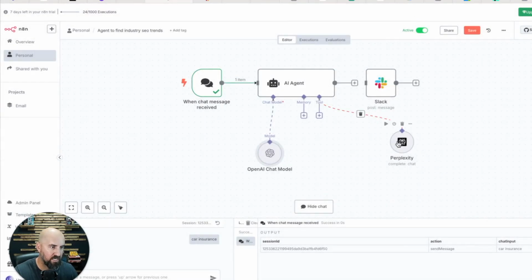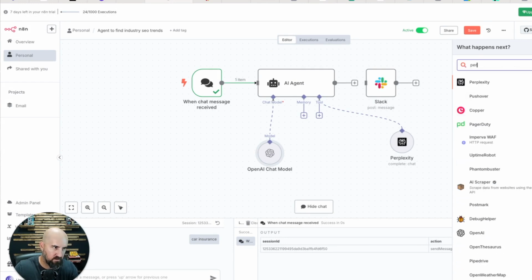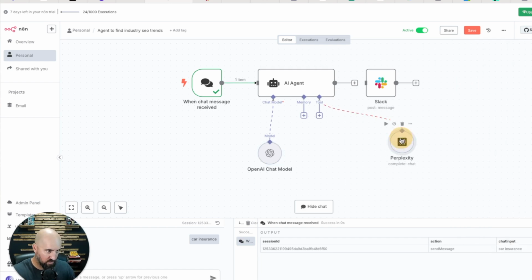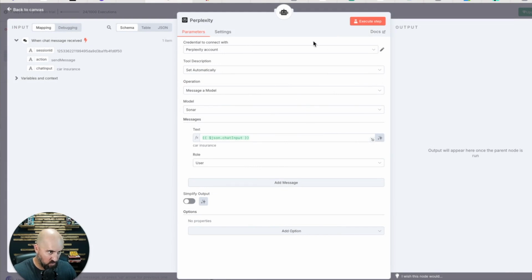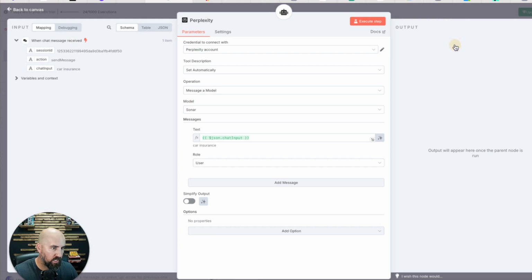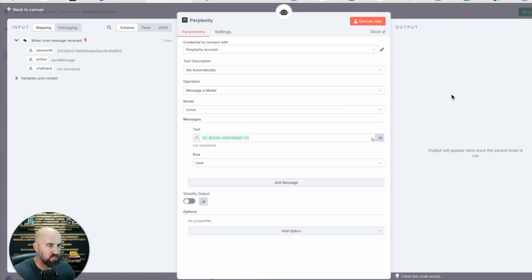The other thing that you want to do is then add Perplexity. So again, you search here, you just type in Perplexity, and then boom, you select it, and then you add it here and connect it as a tool. For Perplexity, you would do the same thing. You would connect the API key, do Open Docs, it'll show you how to do it, but you need a Perplexity account. And then you would select a model. I have Sonar, but this is really the game changer here: you can do deep research, pro, Sonar reasoning. It has all these different models depending on the output that you want. But for most, I think Sonar is perfectly fine. So this is what's going to give you the output.